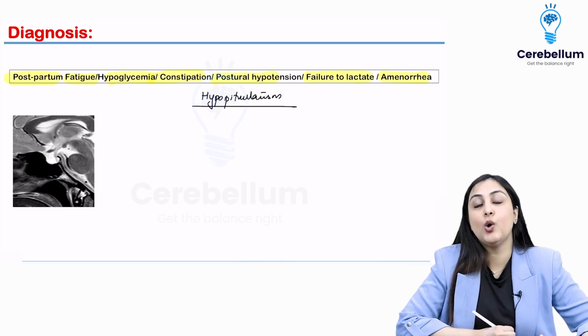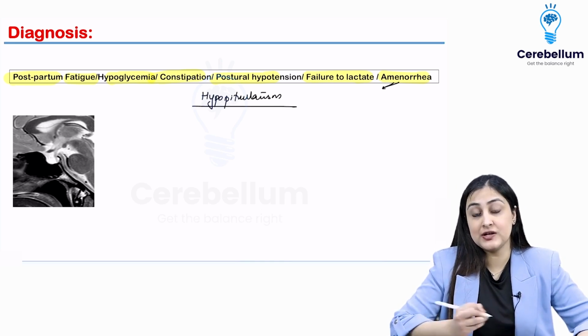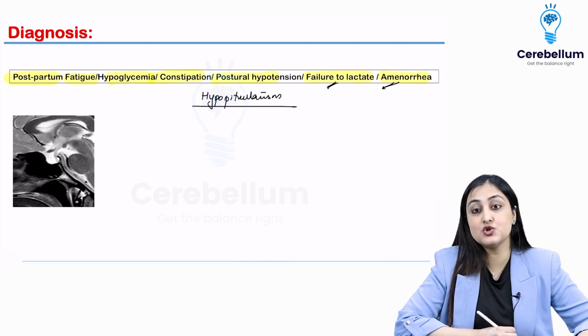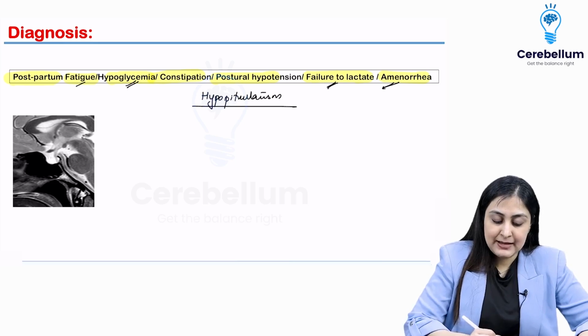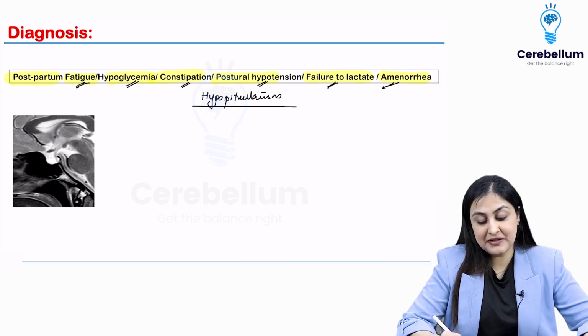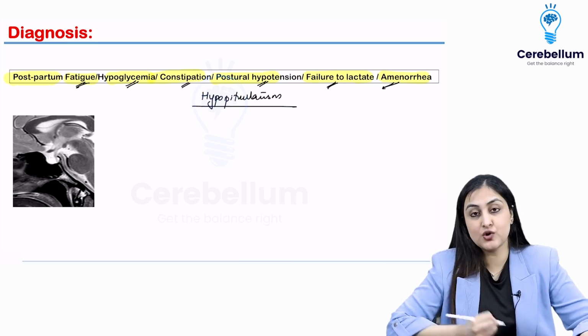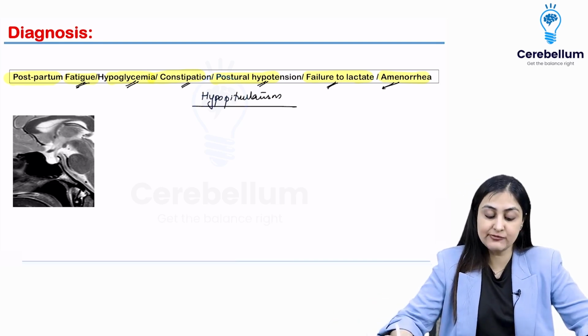None of the hormones from the pituitary are working. We have no GnRH, so there is amenorrhea. There is no prolactin, so there is failure to lactate. There is no ACTH, so there is hypoglycemia. There is fatigue. There is no TSH, so there is constipation. Again, ACTH, no cortisol, so there is postural hypotension. So this is hypopituitarism for you.